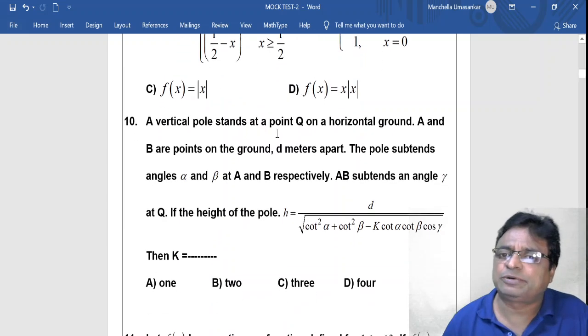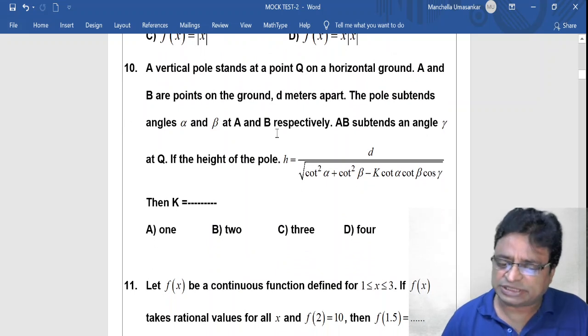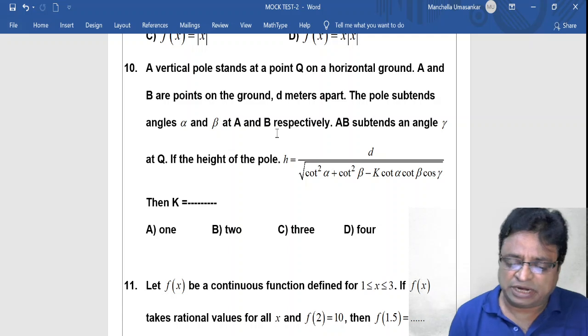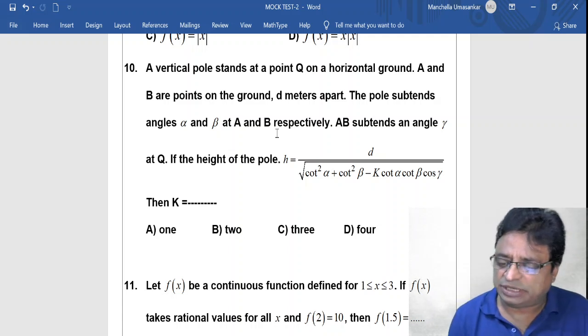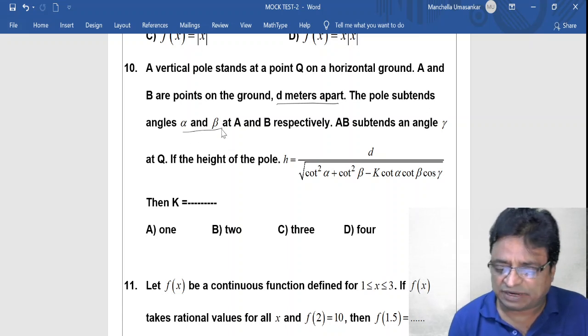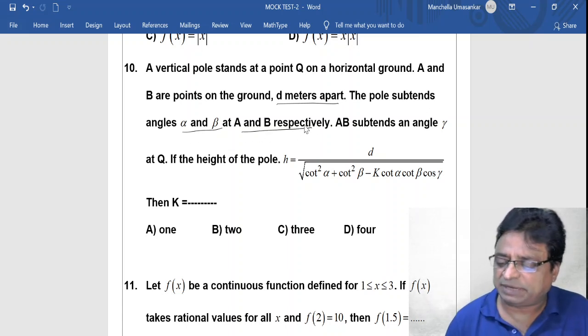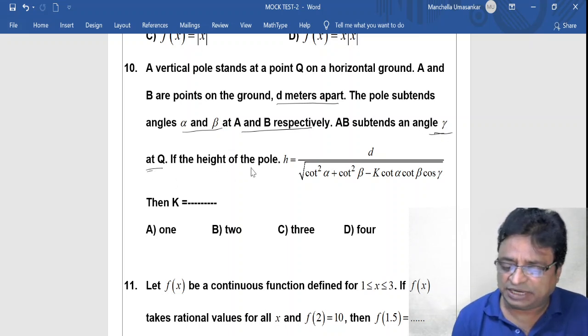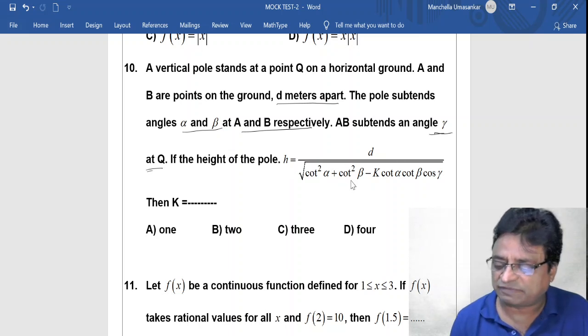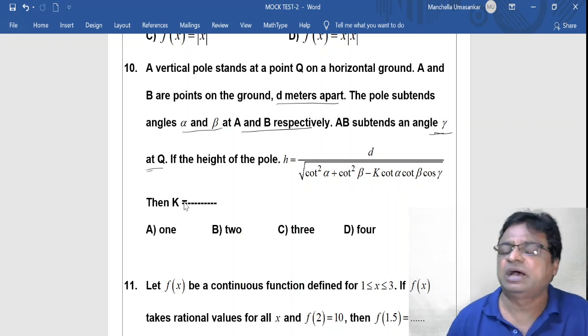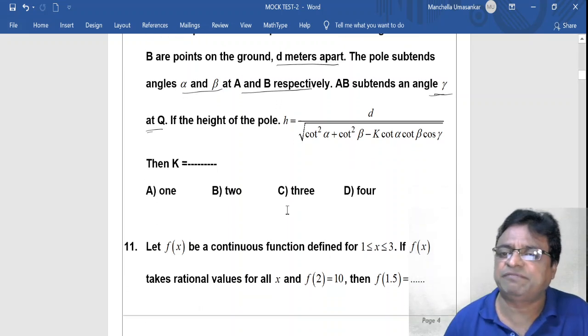Okay, now coming to 10th question. A vertical pole stands at a point Q on a horizontal ground. A and B are points on the ground d meters apart. The pole subtends angles alpha and beta at A and B respectively. Capital AB subtends an angle gamma at Q. If the height of the pole is h is equal to d by root of cot square alpha plus cot square beta minus k cot alpha cot beta cot gamma, then k equal to ____. Answer: A 1, B 2, C 3, D 4.